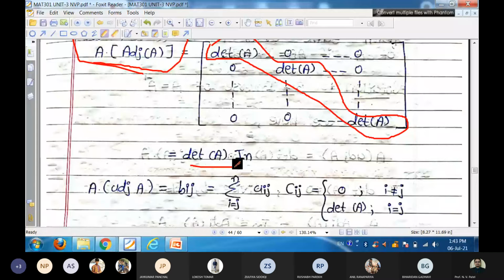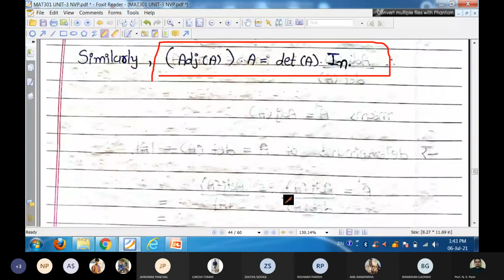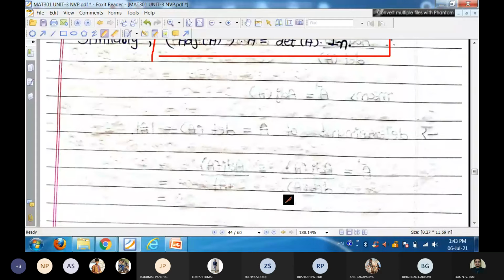So it is a true result because A into adjoint A, that is called as Bij, that is sigma Aij Cij, for all numbers. If i is similar to j, so if number of rows is similar to number of columns, then it is your determinant, and if they are not equal, then your answer is 0. Hence, the result is true for adjoint into A, that is also similar, and hence we can say that A into adjoint A is determinant into identity.